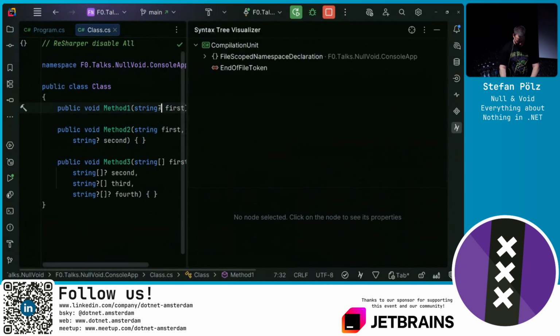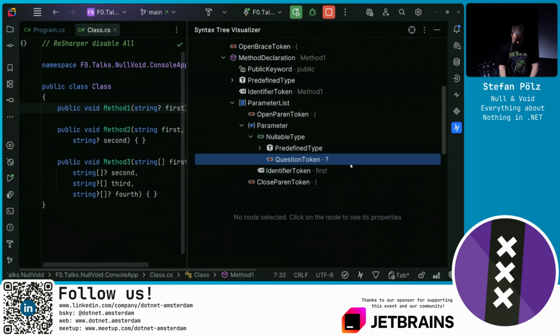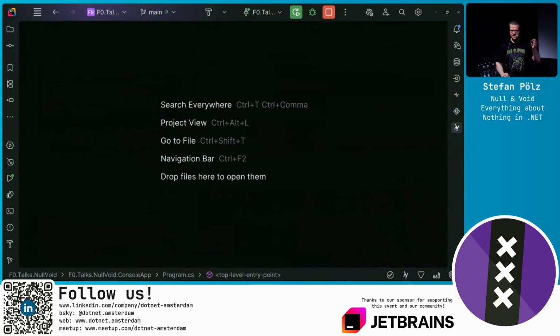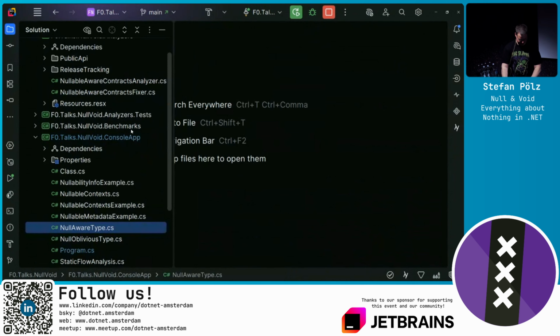And maybe we just focus in on this property here. And here we see the nullable type, which is basically just a node in the tree saying this is a question mark. Cool. And with that, we can also build compile time tools that check for nullability if we can't do it quite at runtime. I mentioned the static flow analysis previously already.